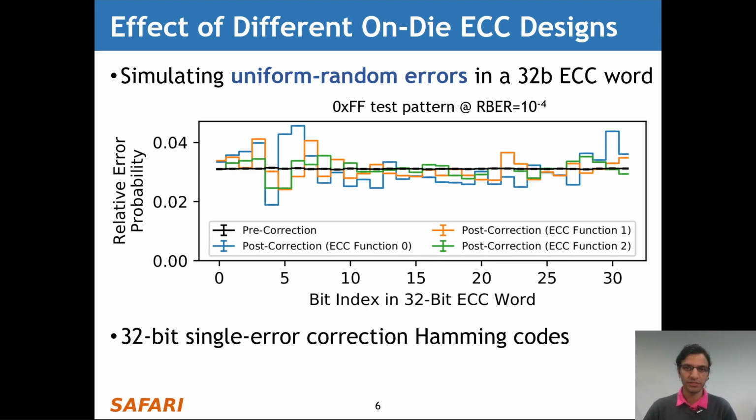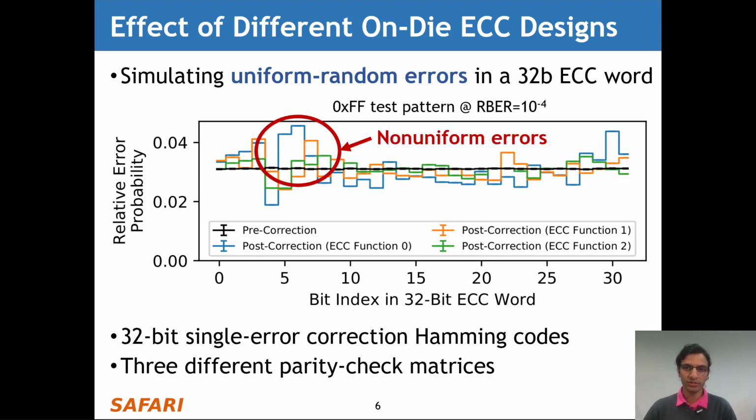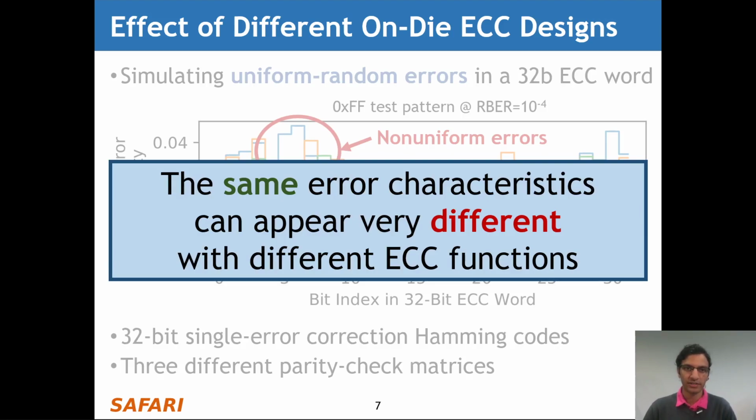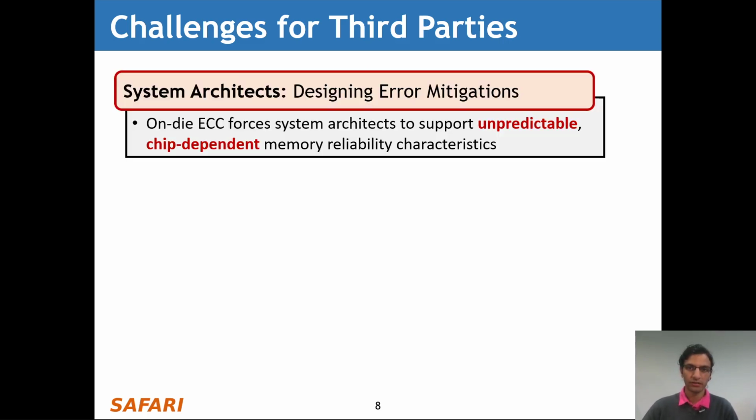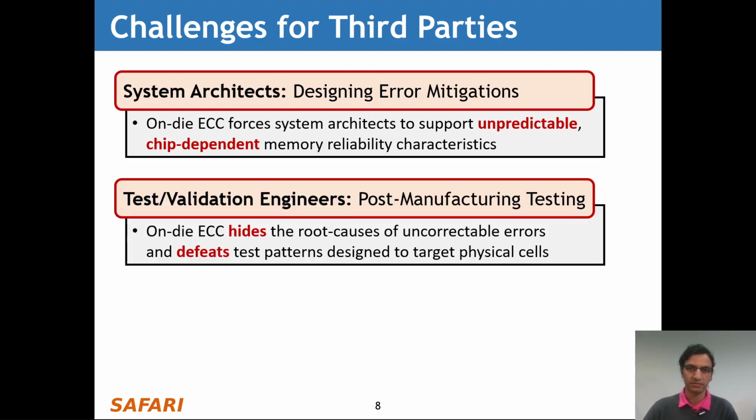Here we show 3 different 32-bit Hamming codes, each of which uses a different parity check matrix. And we see that the post-correction errors are highly non-uniform and depend on the particular ECC function used for that curve. Our takeaway from this analysis is that the same error characteristics can appear very different with different ECC functions. So this causes significant challenges for third parties who need to understand DRAM reliability characteristics in order to do their work. For example, system architects typically design error mitigation mechanisms at the system level to meet overall reliability targets. However, on-die-ECC forces them to support unpredictable chip-dependent memory reliability characteristics.